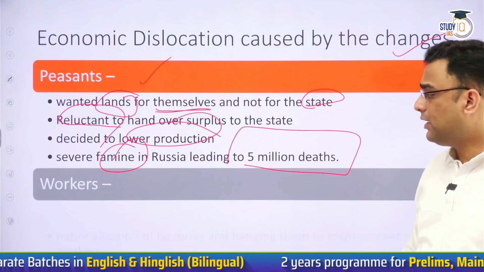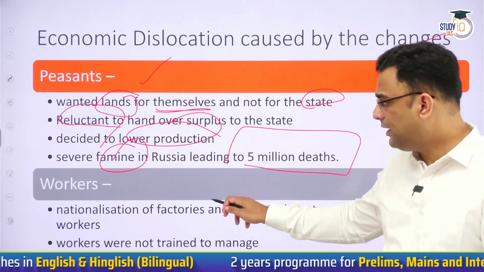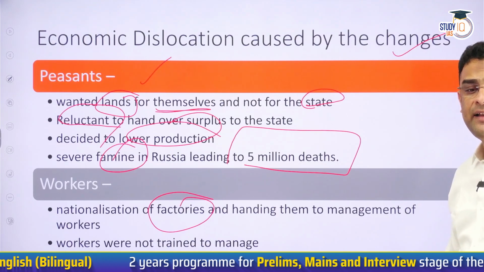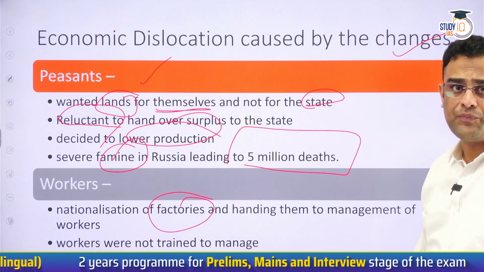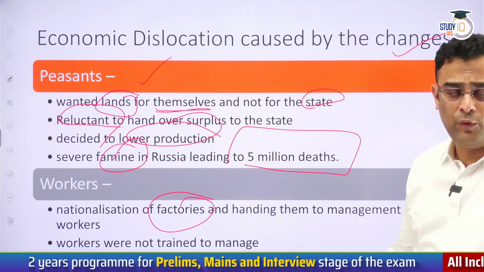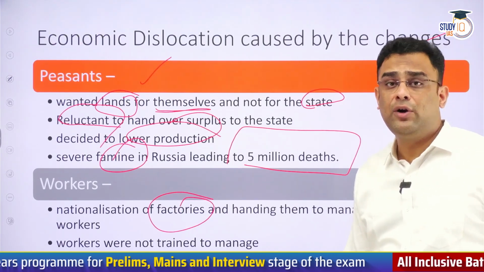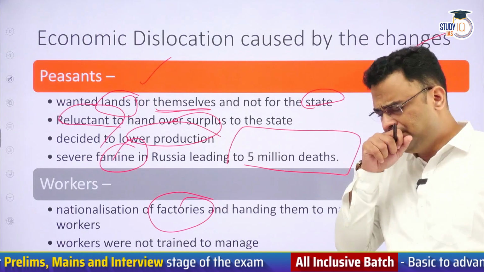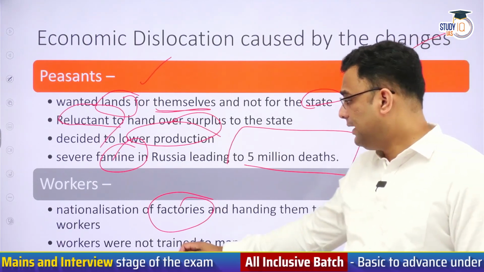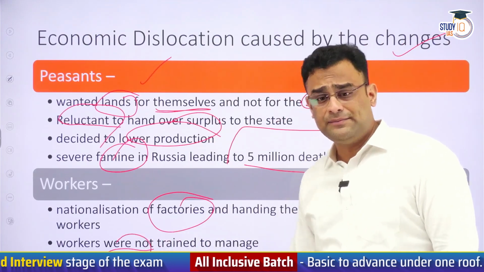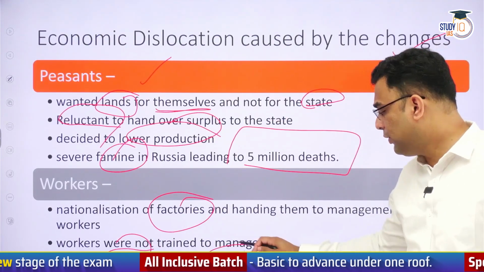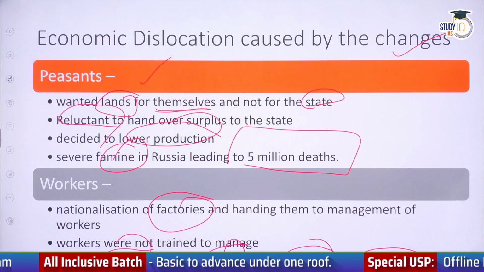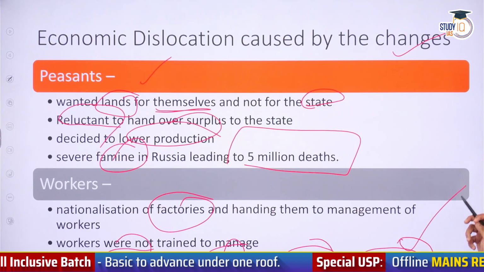Okay. Workers similarly, who were given the charge of factories, did not have any prior experience of management. While they would have certainly been good workers, it did not necessarily make them good managers. Therefore, when they were given charge of factories, it led to lack of discipline and work outcomes reduced, productions fell, and this led to supply shortages resulting in inflation.